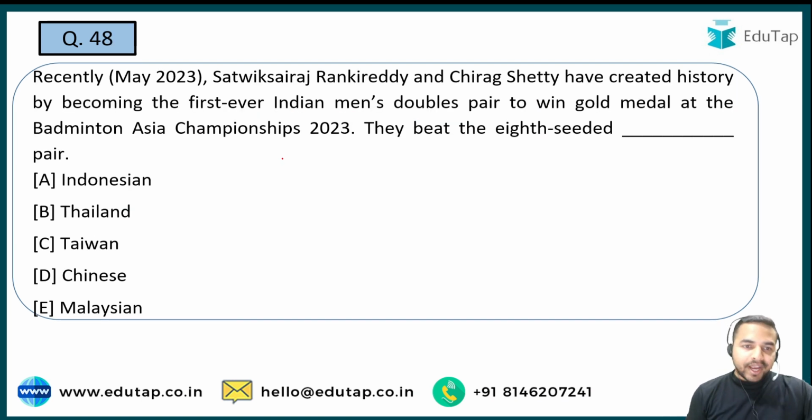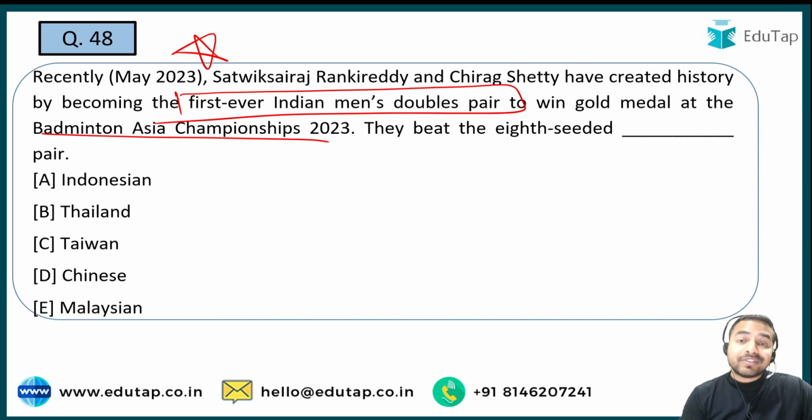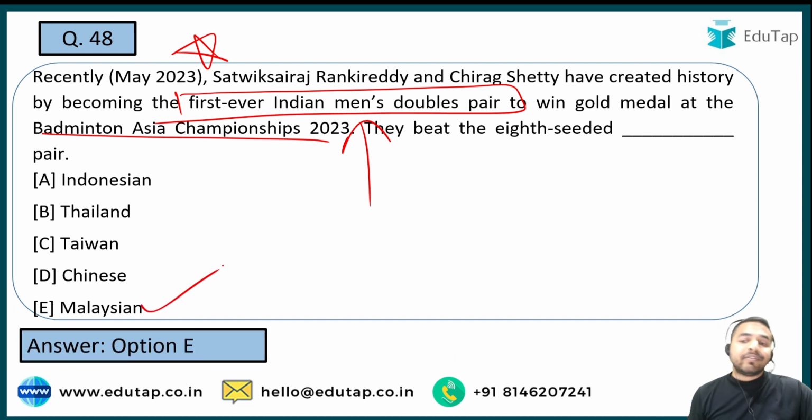Next question. So guys, the next question is, Satwiksairaj Rankireddy and Chirag Shetty have created history by becoming the first ever Indian men's doubles pair to win a gold medal at the Badminton Asia Championships 2023. And here guys, the question is that you are required to identify the name of the pair जिसको उन्होंने डिफीट किया था और वो कौन सी कंट्री से बिलोंग करते हैं. That is what the question is all about. See guys, this question is really very important and probable to be asked in the exam because this pair has scripted history by becoming the first ever Indian men's doubles pair to win a gold medal. And the right answer is Malaysian. So basically they defeated the Malaysian pair in order to win this championship.